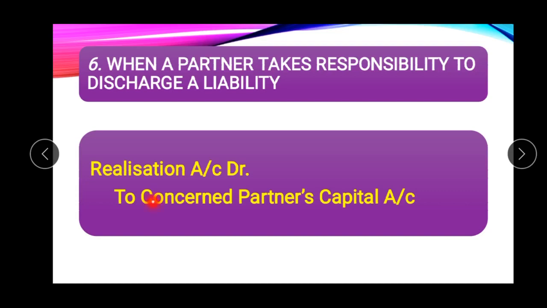So his capital account is credited here. Realization account debit to concerned partner's capital account. When any payment is made, the realization account should be debited because it is an expense, it is a loss.